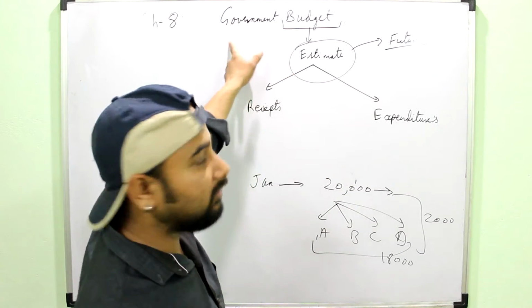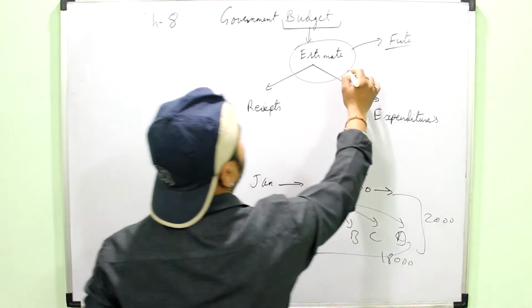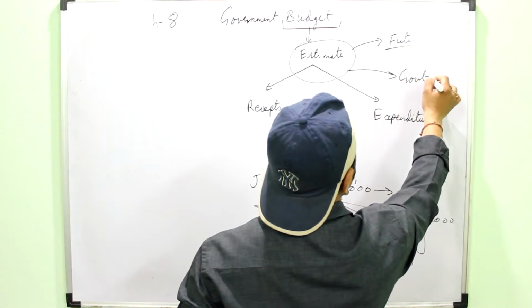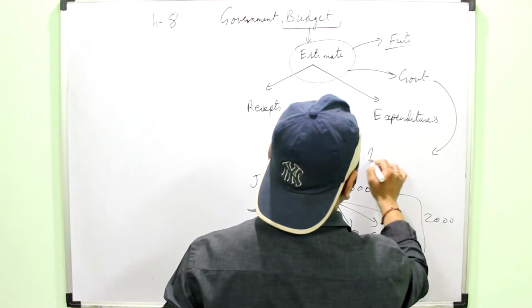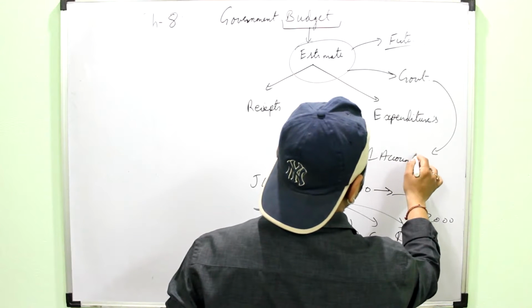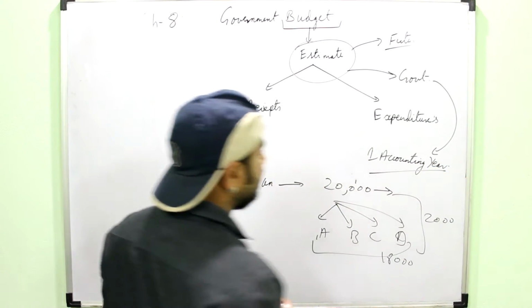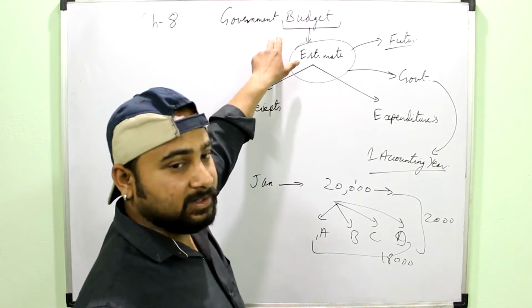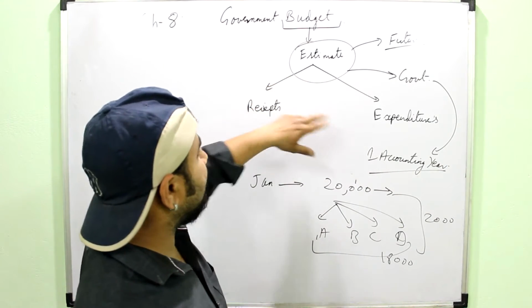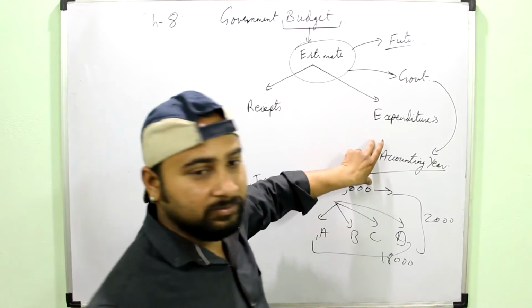When you say government budget, it is of the government for one accounting year. So these are the keywords. Budget is a statement showing the estimated receipts and expenditures of the government for one year.